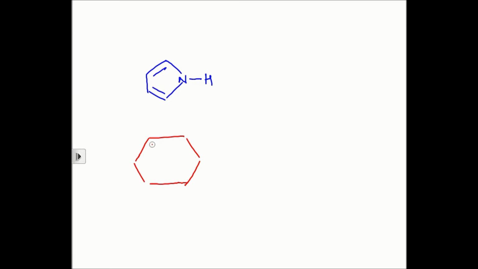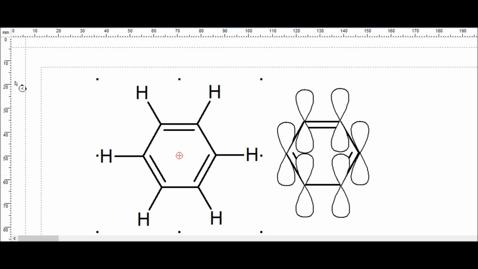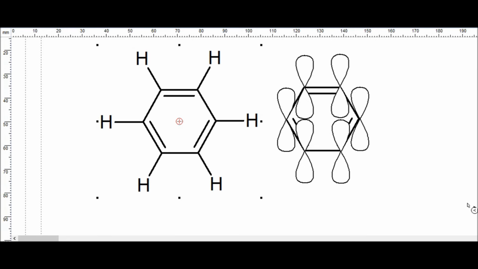Now what happens in benzene is that you have a 6-membered ring. Each of the carbon atoms is sp2 hybridized. So therefore there need to be 3 sp2 hybridized orbitals. One of them is going to be projected in this direction, one of them towards the front, one of them towards the back. Try to imagine the benzene ring to be facing you, okay? Coming out of the plane of the board and going into the plane of the board, right? Let us assume the benzene ring to be in that fashion. 2 of these hybrid orbitals will be involved in bonding with 2 of the carbon atoms. One of the hybrid orbitals will be involved in bonding with the hydrogen, okay?